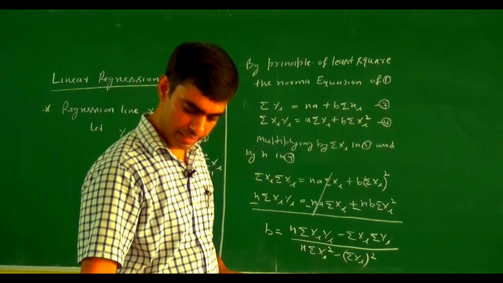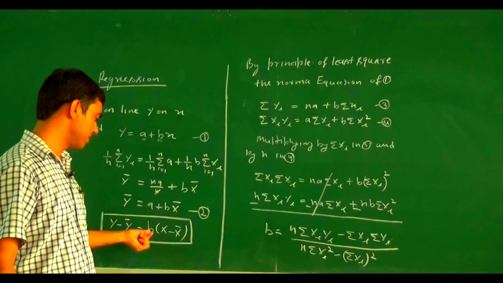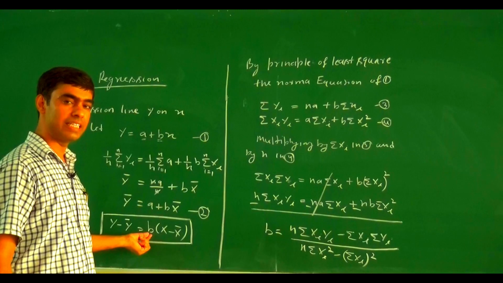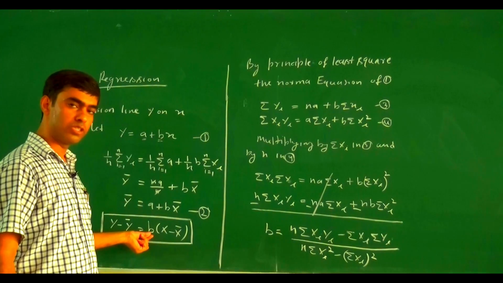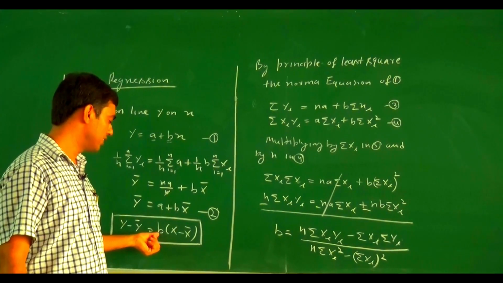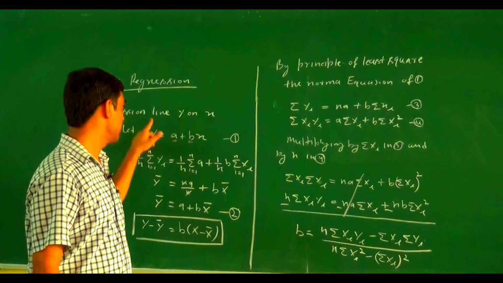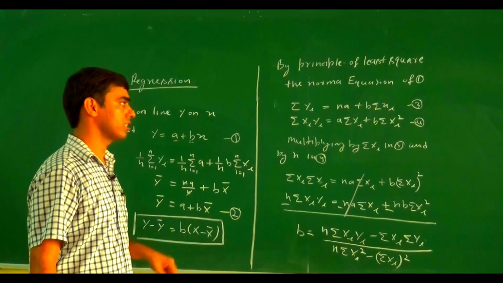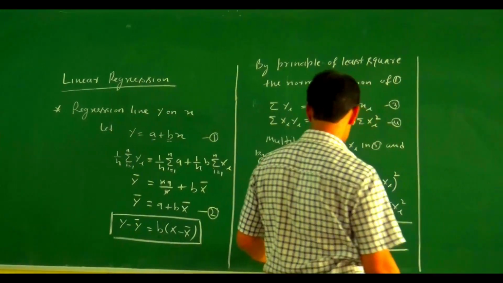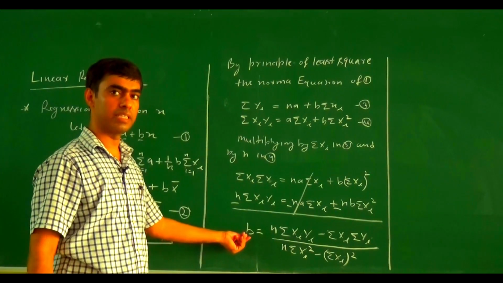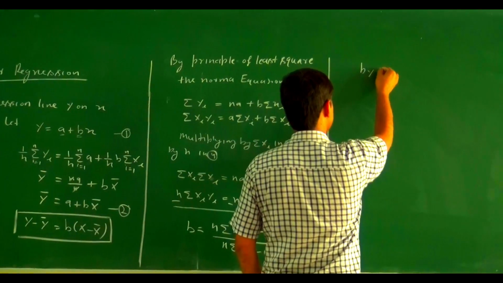Here, in the case of the regression line y on x, we denote b by the regression coefficient y on x, and to differentiate it from the regression line x on y, we denote this one byx. In the regression line x on y we denote it bxy. This b is called the regression coefficient.